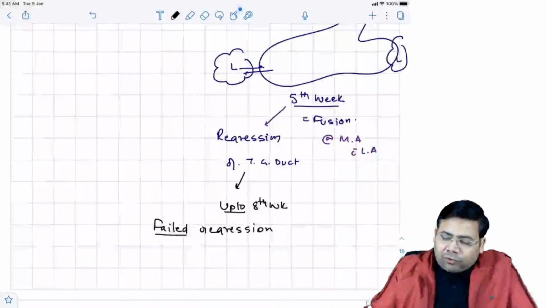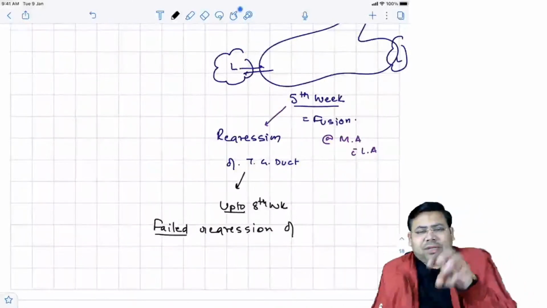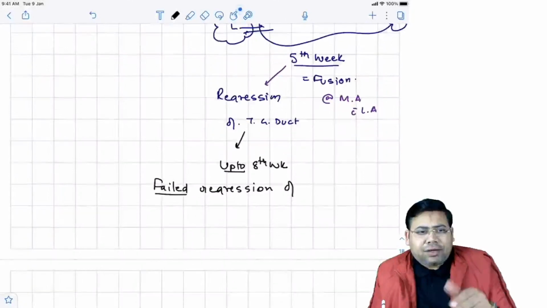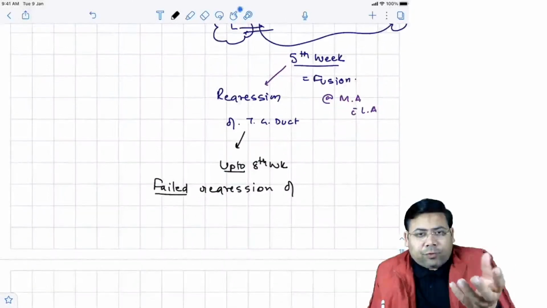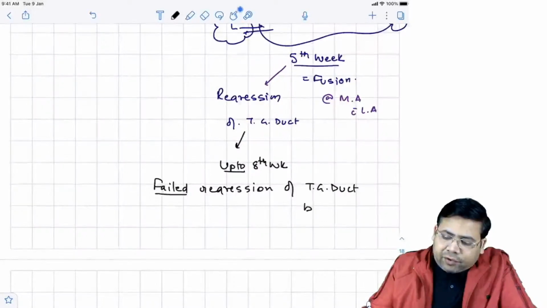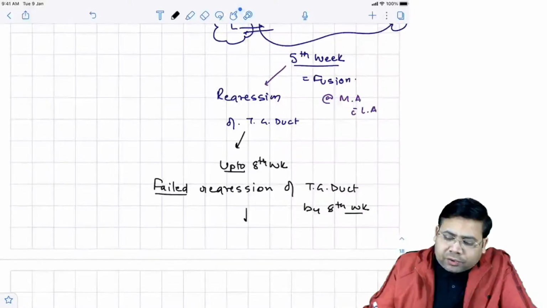There are a lot of structures which can persist. Why am I discussing this? So that I can explain the answer to the question I put up for you. Failed regression of the thyroglossal duct by the 8th week of life leads to a persistent thyroglossal duct.